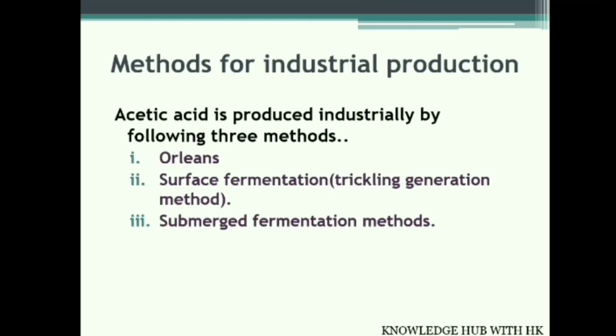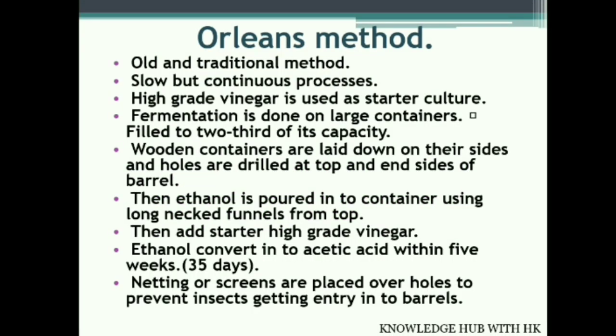Moving on to methods involved for the commercial production of acetic acid. There are 3 methods. The Orleans method, also called the open vat method. The second is surface fermentation, also called the trickling generator method, and third is the submerged fermentation method. First we will study the Orleans method or open vat method.